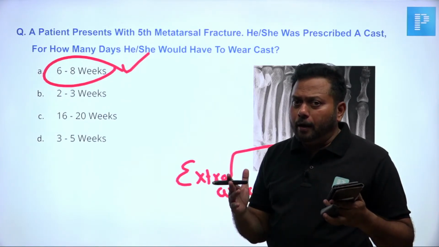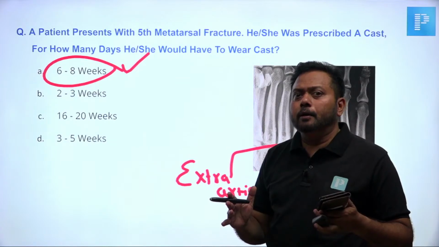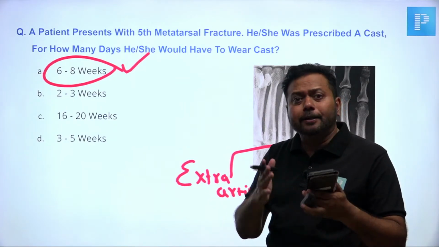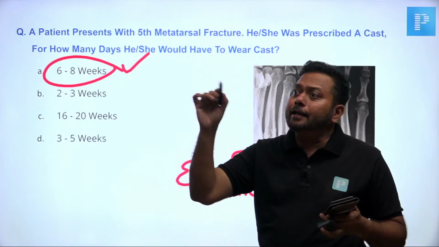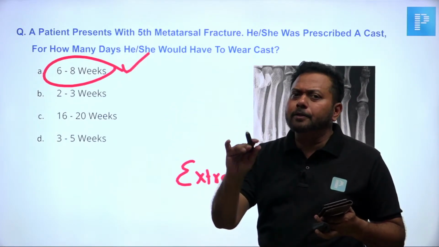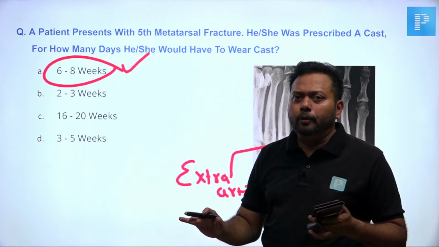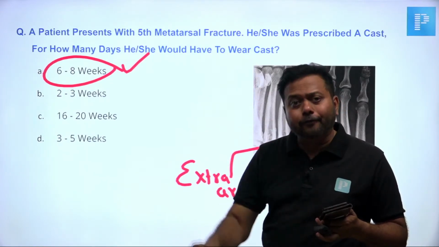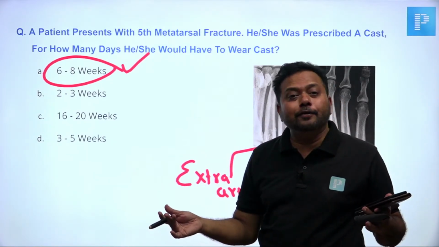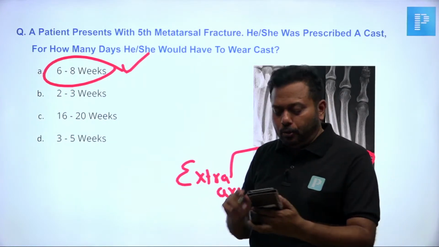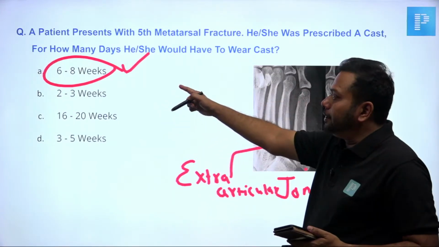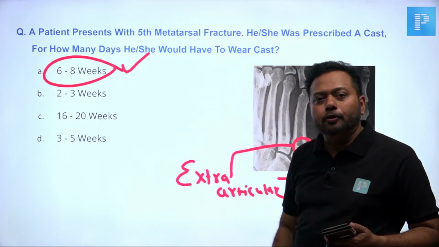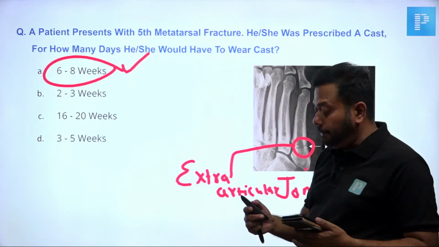Ewing sarcoma is a diaphyseal tumor, but it won't give a sunray appearance. Sunray appearance means it should be osteogenic sarcoma. Osteomyelitis is mainly a disorder of the metaphysis, but it can happen in the diaphysis also. So this is 6 to 8 weeks, the right answer. Minimum 8 weeks is needed for Jones to unite because it's weight bearing.